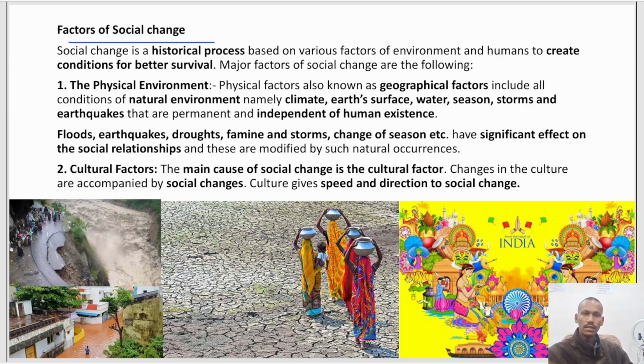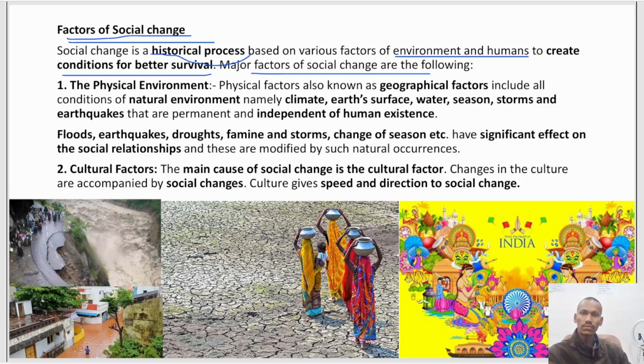So now we will study the factors of social change. What are the factors that cause social change? Social change is a historical process based on various factors of environment and humans to create conditions for better survival. So social change is a historical process which is based on environmental factors as well as human factors to create conditions for better survival for human beings as well as for the environment.